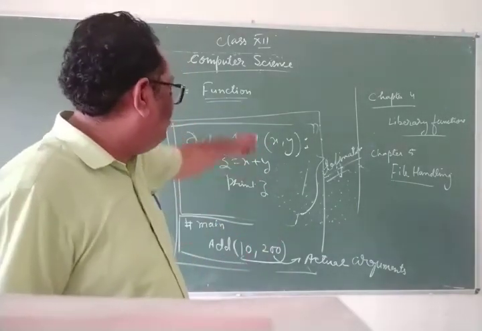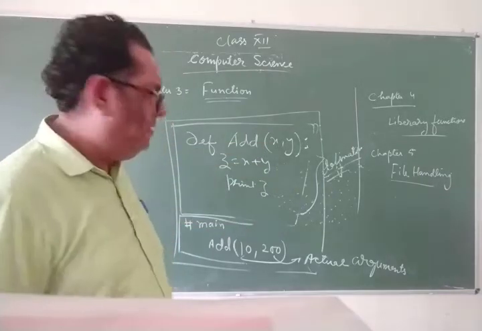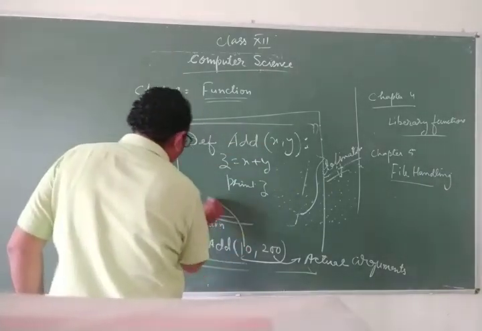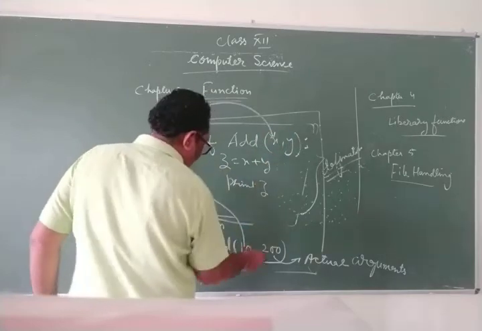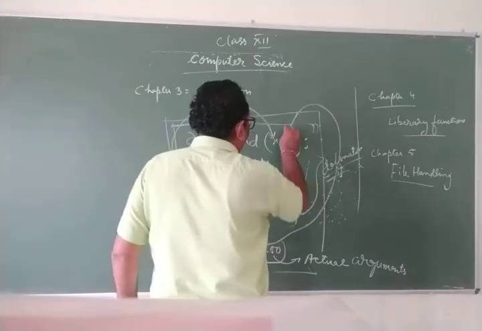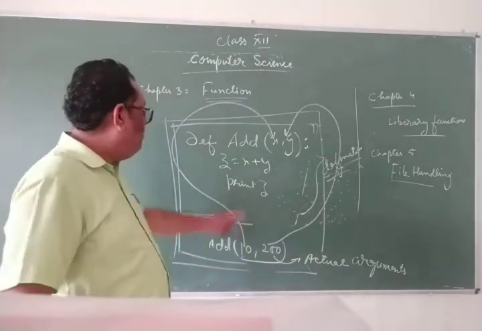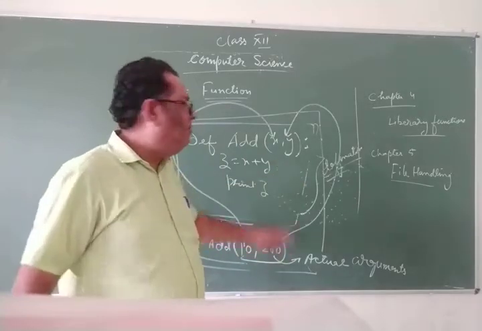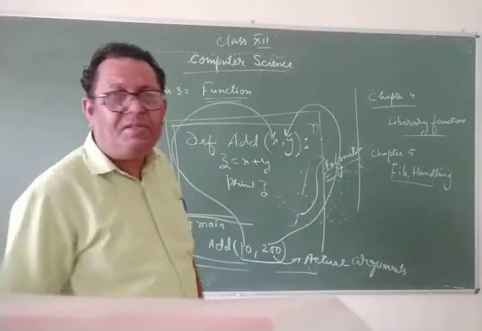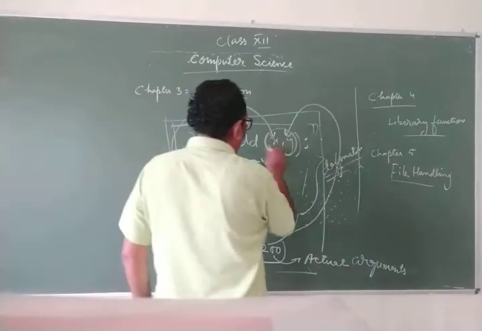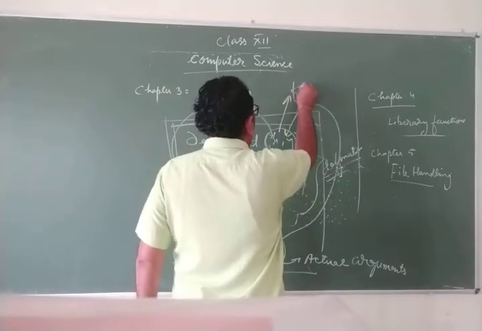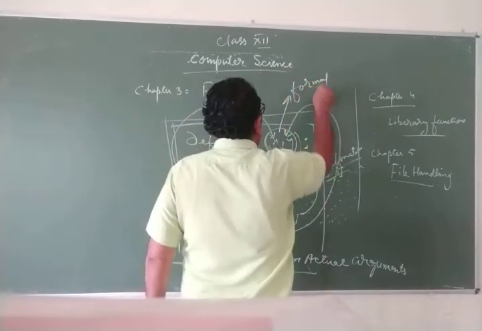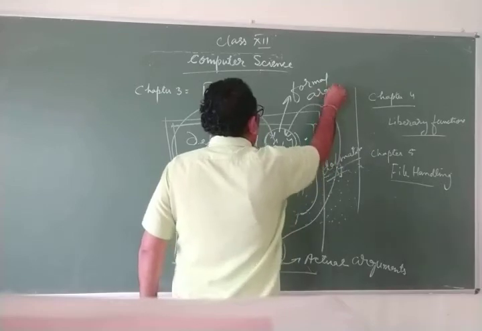Now when this function is called, the controller will go to the place where it is defined. So this 10 will be stored in x and 200 will be stored in y. So the value of x is 10, the value of y is 200. These two are the formal arguments.